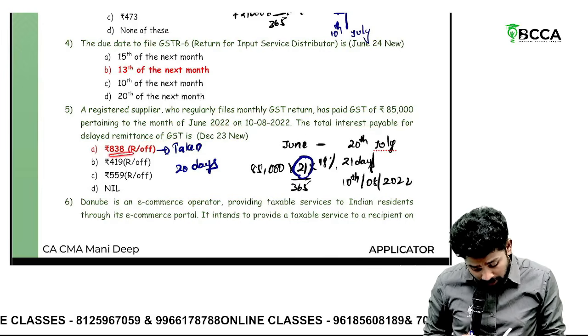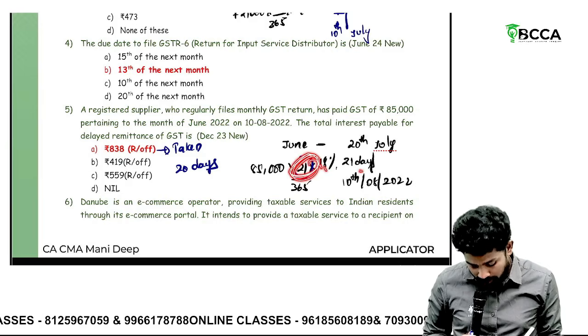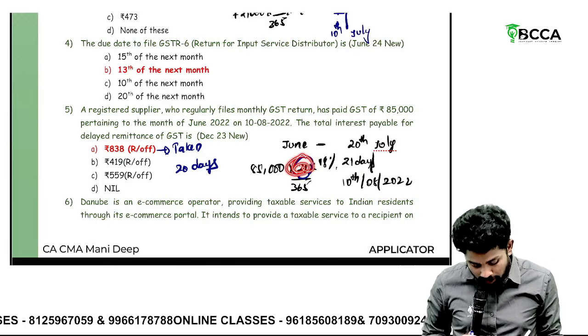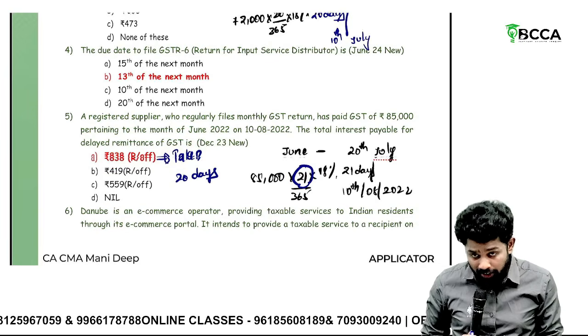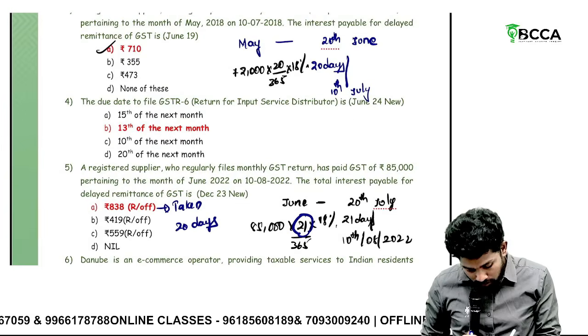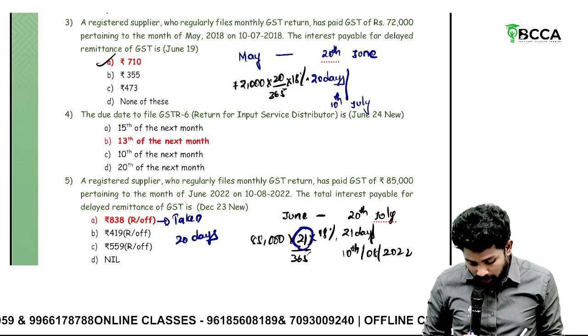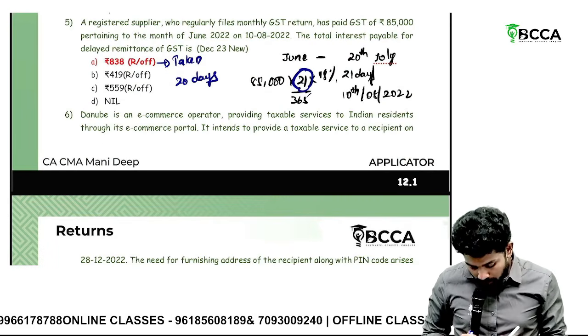Sir, here this is wrong because they have taken 20 days. Actually, they should take how many? 21 days. So calculate by taking 21 days. That answer only is correct, not this one. This was taken wrongly by taking 20 days. They simply copied and changed the dates here. But here, June month, here July month is there in between. So that's why they missed it.